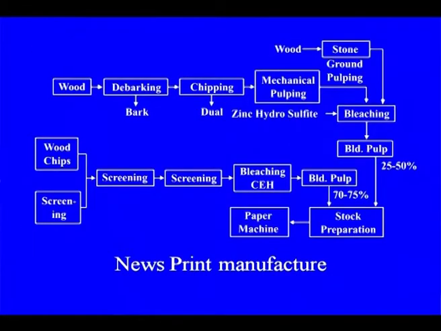This is the newsprint manufacture where we are using wood that is going to both the mechanical and the chemical routes. The bleaching sequence now is not CE but CEHH, or it may be DEH with chlorine dioxide, or it may be oxygen delignification also. The rest of the processes, pulping, bleaching, centrifugal cleaning, washing, are all similar. So finally it is going to stock preparation and then paper making.